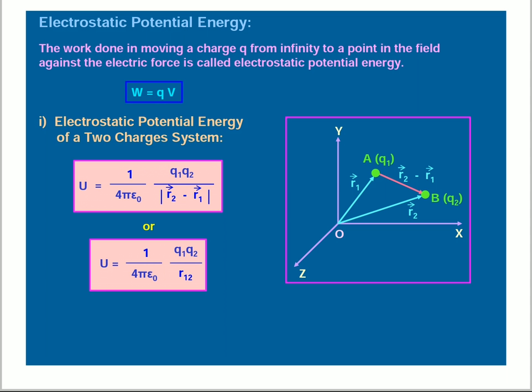Electrostatic potential energy of a two charges system. Here we can take two charges. U is equal to 1 by 4 pi epsilon naught q1 q2 divided by modulus of r2 bar minus r1 bar. Here we take the modulus, or finally U is equal to 1 by 4 pi epsilon naught q1 q2 divided by r12. See the diagram, two charges are separated from the origin by r1 and r2.